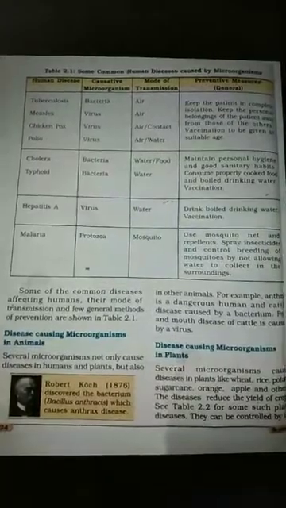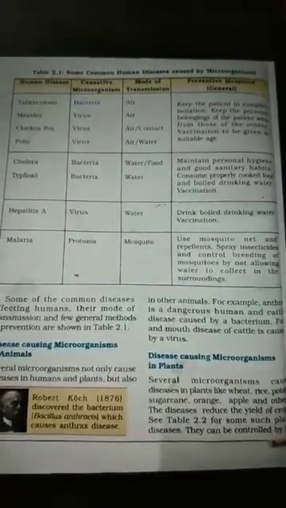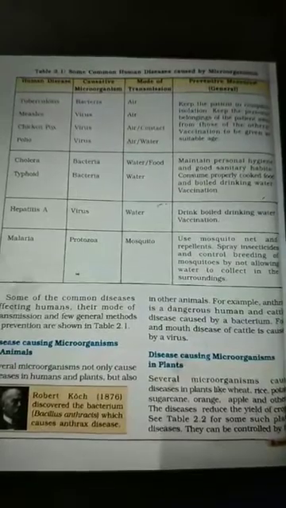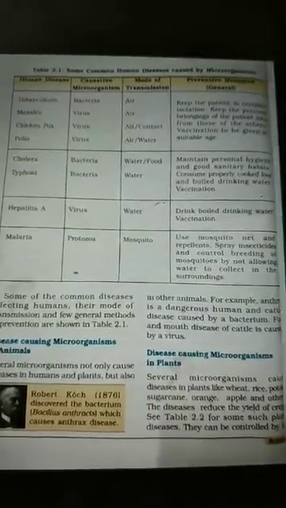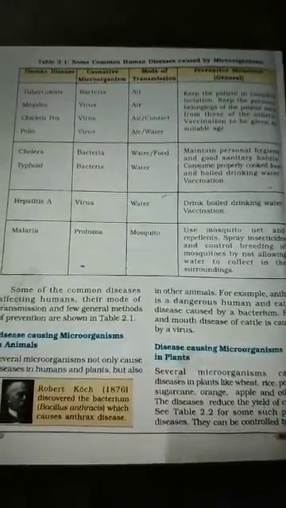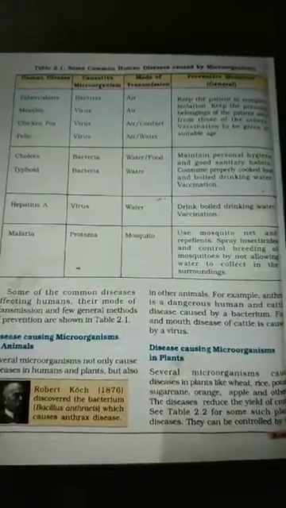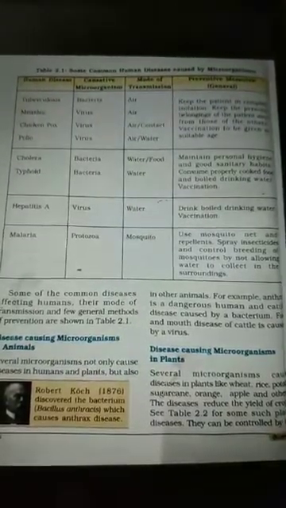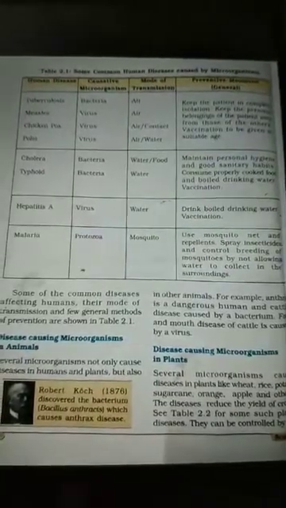So such bacteria can cause a disease to humans and animals, that is called anthrax. Foot and mouth disease of cattle is caused by a virus, and the disease caused in the mouth and on the foot of animals is because of the virus.